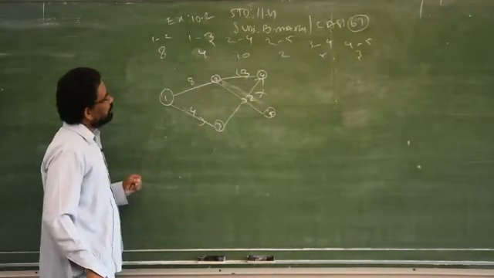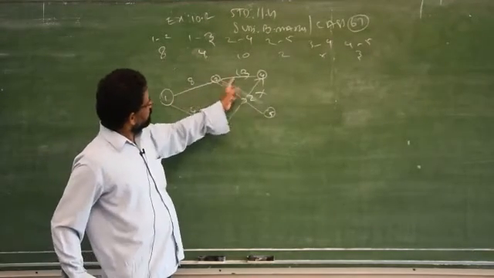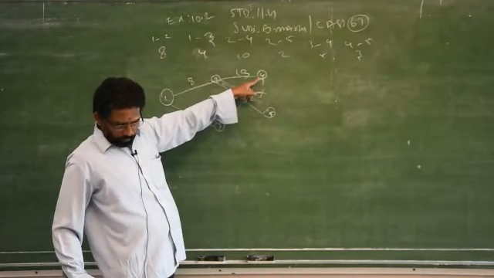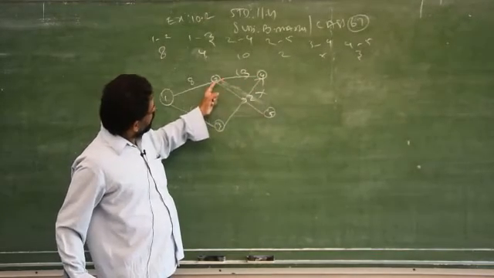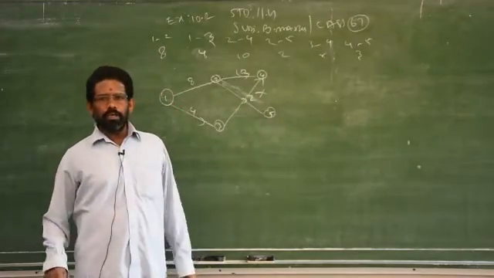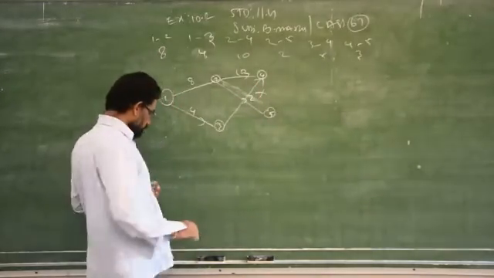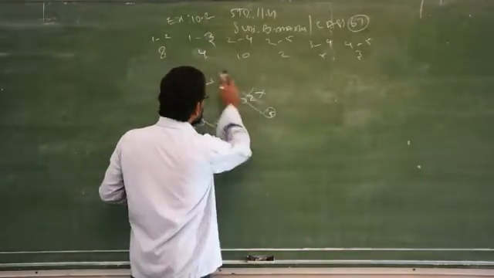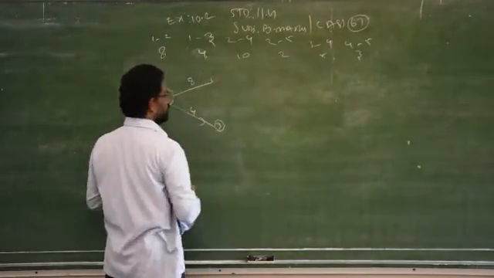So you should not do it like this. When it comes to 3 to 4, see, the pathway is intersecting. I told you already, no intersecting pathway is allowed, therefore our answer is wrong. So you have to change, very simple.